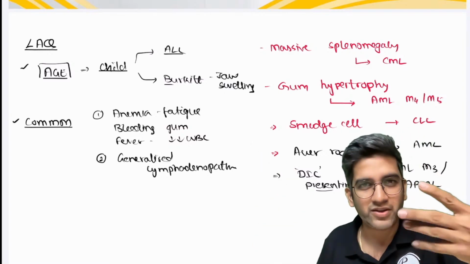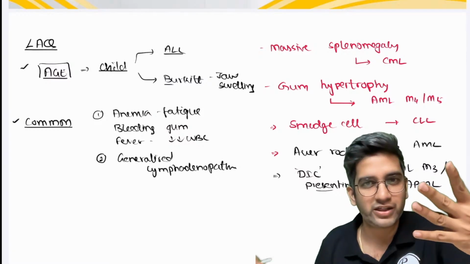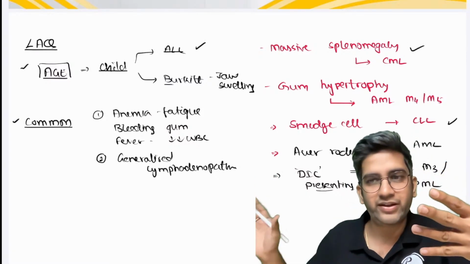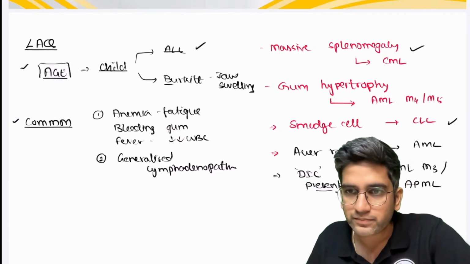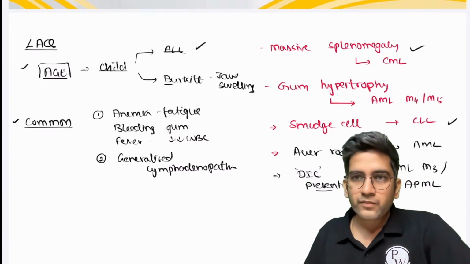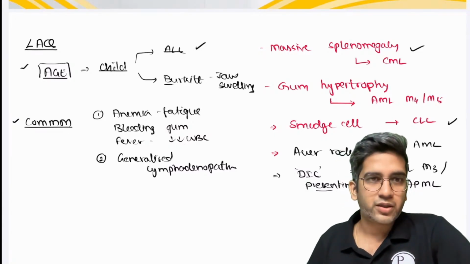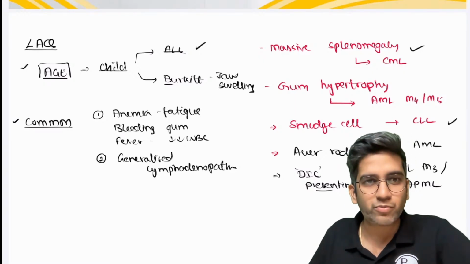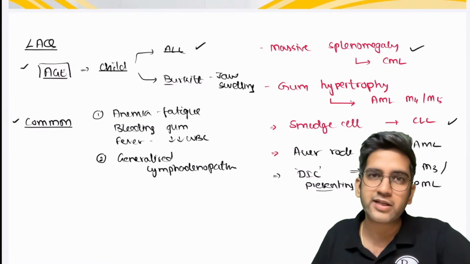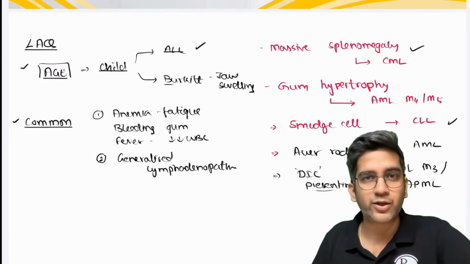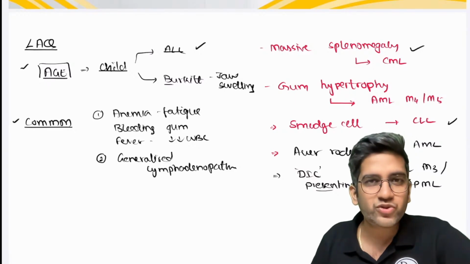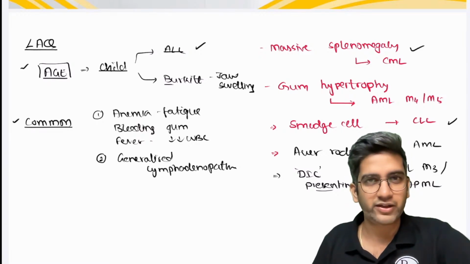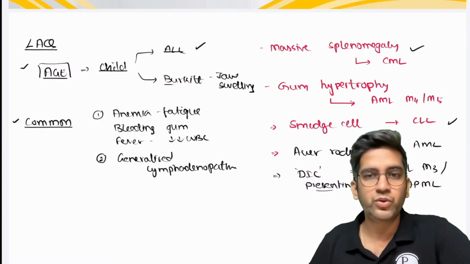We have 4 leukemias: ALL, AML, CML, CLL. CML we know, CLL we know, ALL we know. AML is very, very random things. Fine. Great, Rishan. Fine. Then we have Hodgkin's lymphoma and non-Hodgkin's lymphoma. Hodgkin's lymphoma and non-Hodgkin's lymphoma clinically is going to be generalized lymphadenopathy. What will help me is microscopy. Hodgkin's, you know that outside appearance, classical RS cell or an RS variant you have, it's Hodgkin's lymphoma. Fine. Okay. Those are simple clues for you to identify.